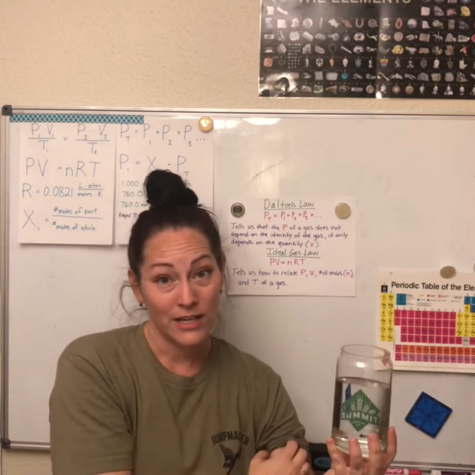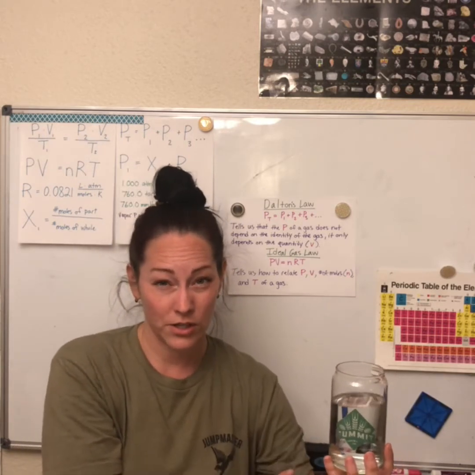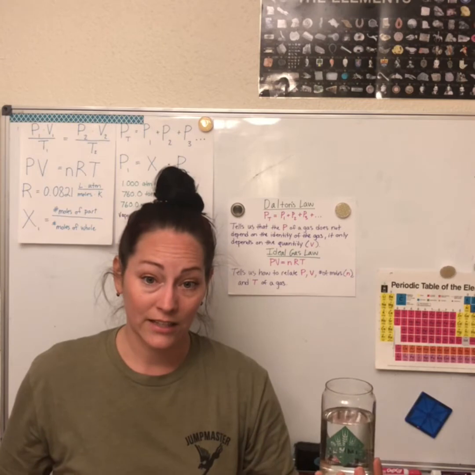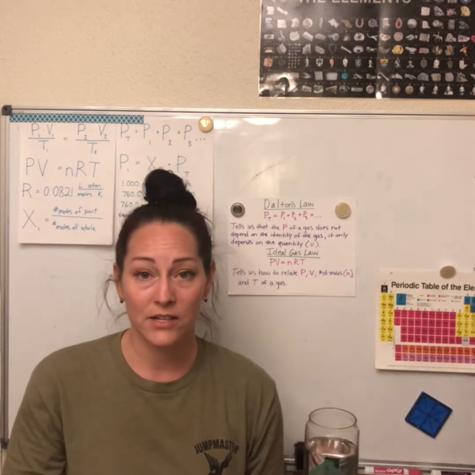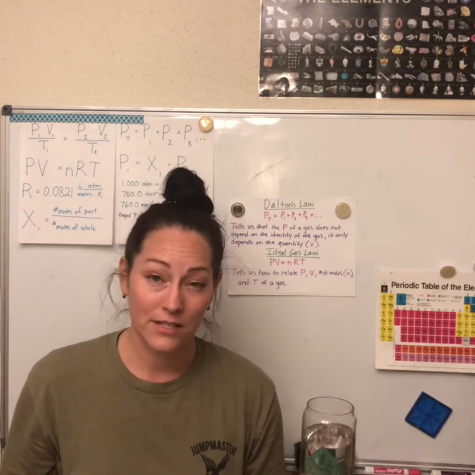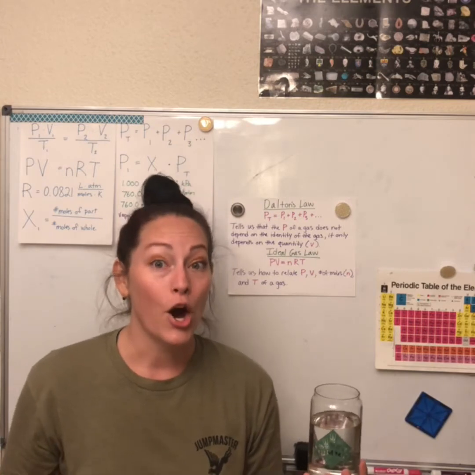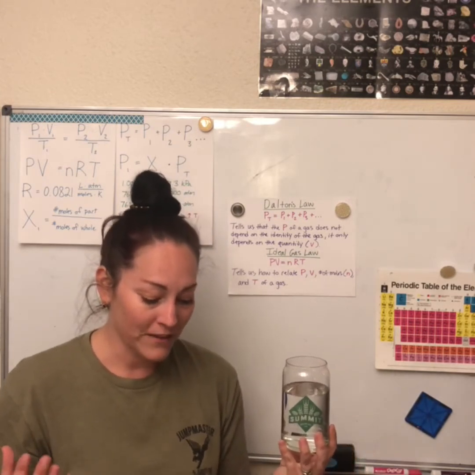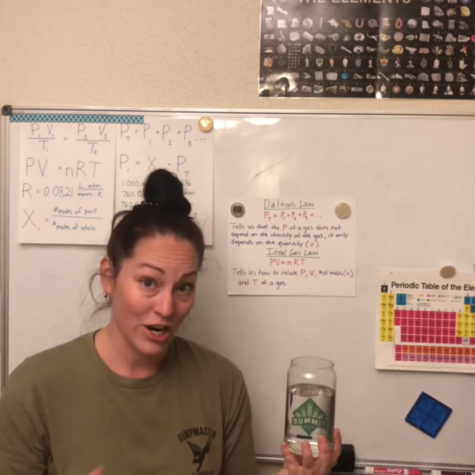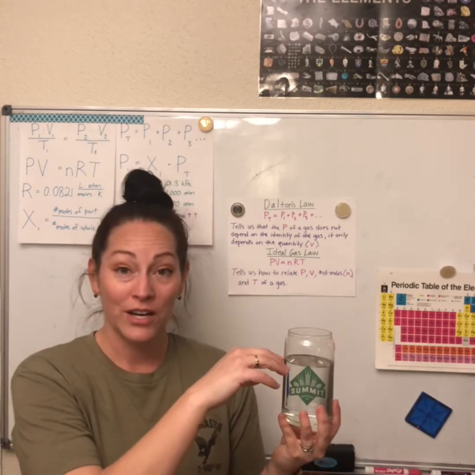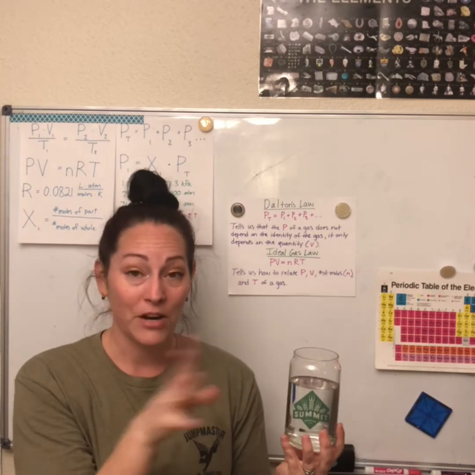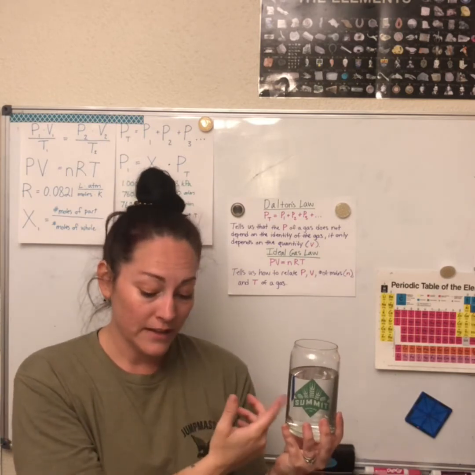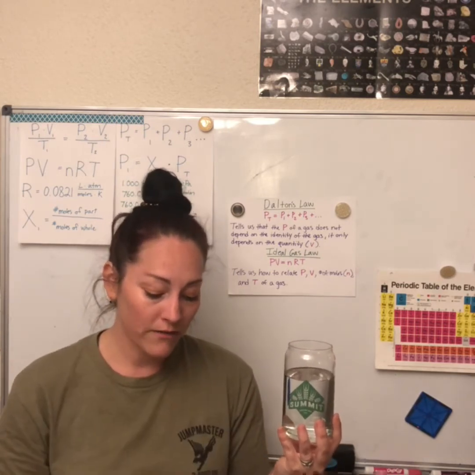Now it depends on what the liquid is, which should make sense, right? If you have gasoline, let's say you spill a little bit of gas while putting gas in a lawnmower, does that puddle stay very long? No. So gasoline has a large vapor pressure, so it's going to evaporate really quickly. That puddle is going to go away really fast. And you'll find that water actually has a really low vapor pressure.